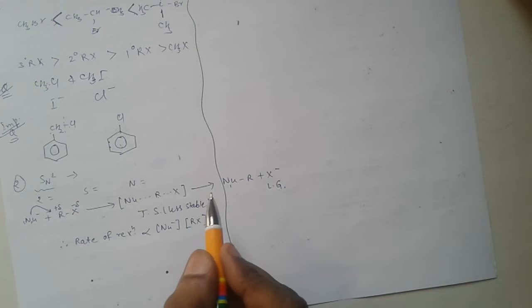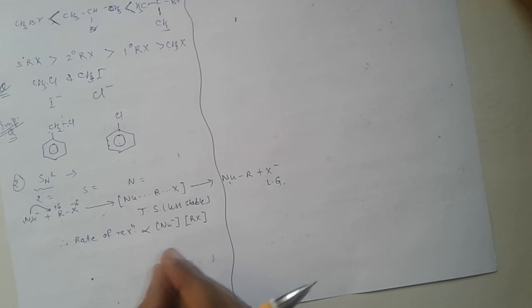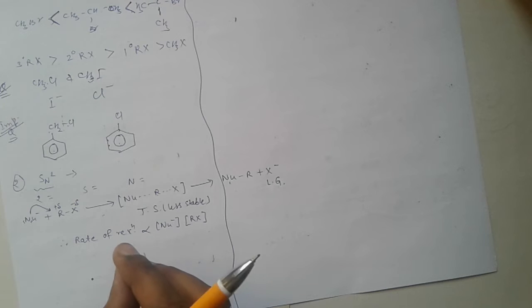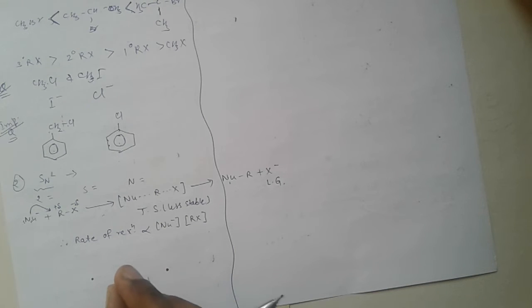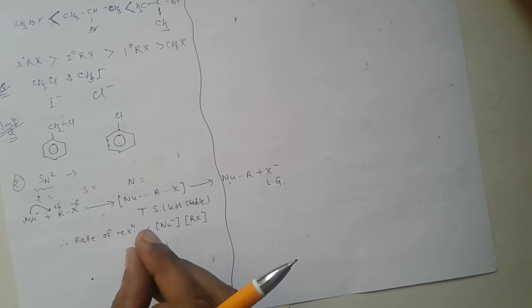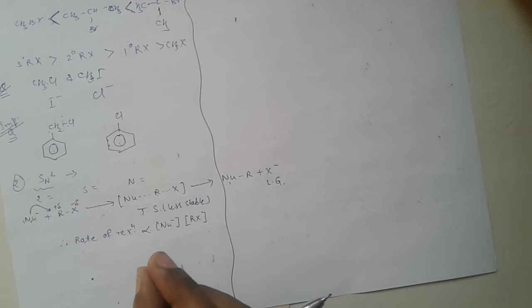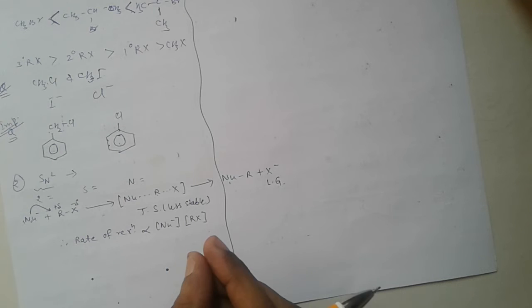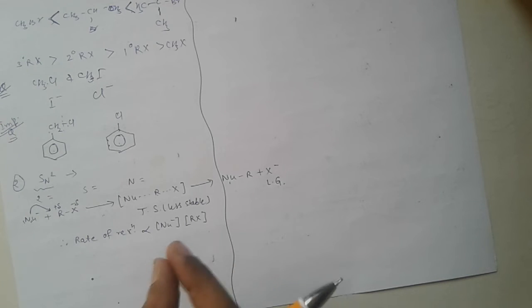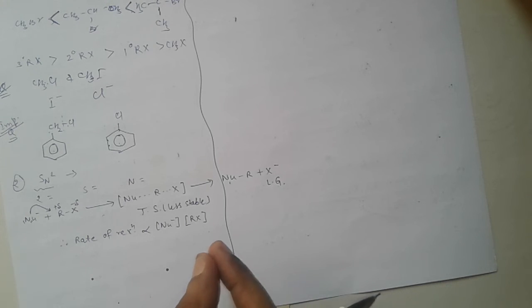In SN2 reaction, the presence of a bulky group, meaning an alkyl group on the carbon atom of the C-X bond, produces steric hindrance for the attack of the nucleophile. Very important. So as the number of alkyl groups on the carbon atom increases, the reactivity of haloalkane decreases.